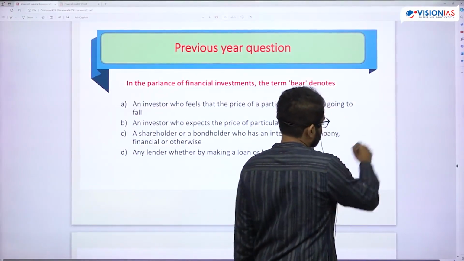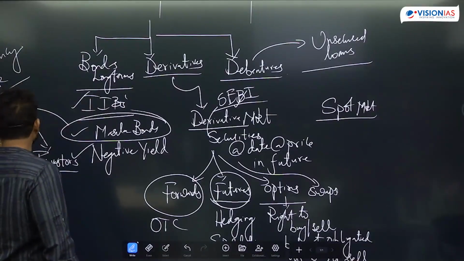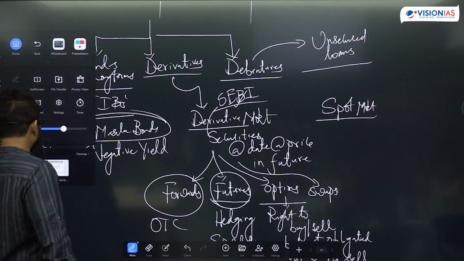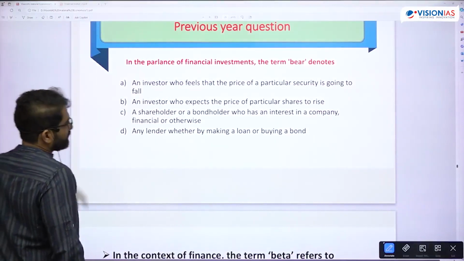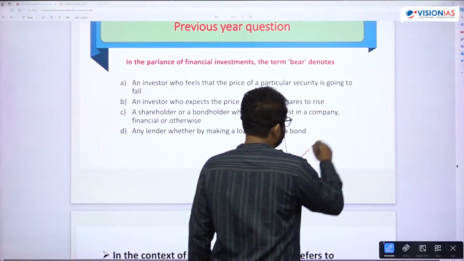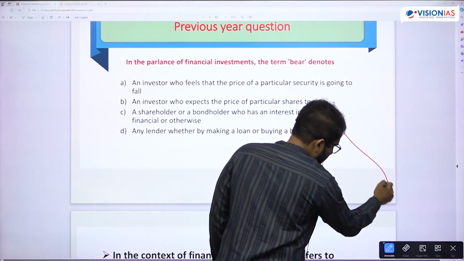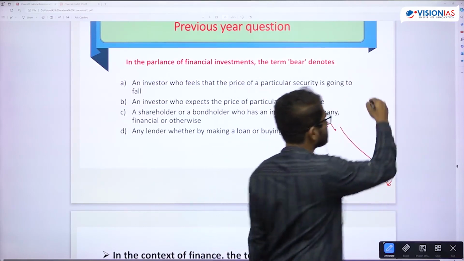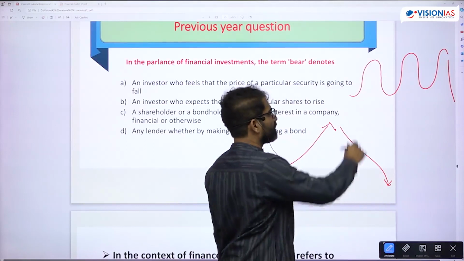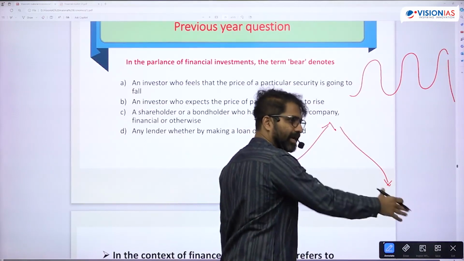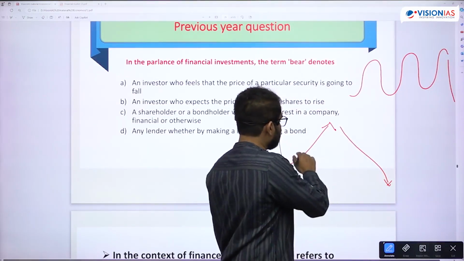Bull, bear. Generally what will happen is people invest in the bull market and they feel that they are great investors. But once you are in the bear market, you'll understand how you can lose money. So bull is always this attitude. Bearish attitude, markets. Markets are like this, no? Like life. Up means you should fall. Got the point? If there is bull, there will be bear. If you're moving up, you have to fall. Remember this.